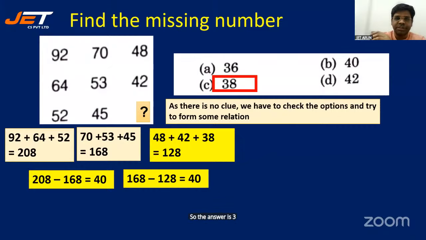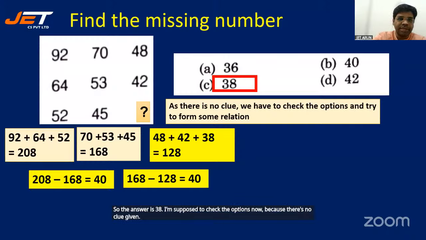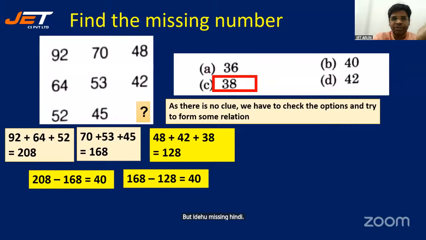I'm supposed to check the options now because there's no clue given. Until now they gave us a clue, but here the clue is missing. I tried squares, which is not possible, subtraction, addition and all. When you think in that direction, we have no clue. When there's no clue, we have to check the options and try to form some relation.